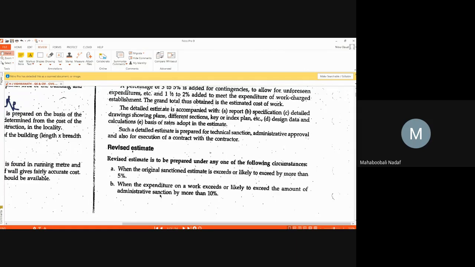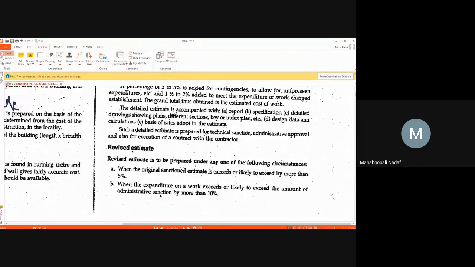Case number two. Suppose there is a long duration project work, 5 years, 8 years, 10 years. Initially, you have anticipated 3 to 4 years. Labor rate will be this much, material rate will be this much, cement rate, water rate, steel rate, everything you generally anticipated, and you have calculated the total cost, that is called an estimate. Now, suddenly the project duration is extending.